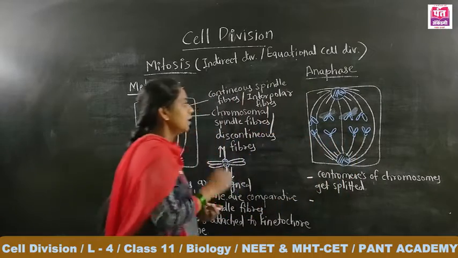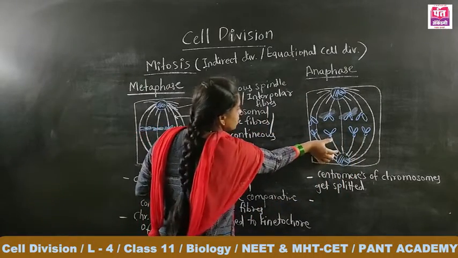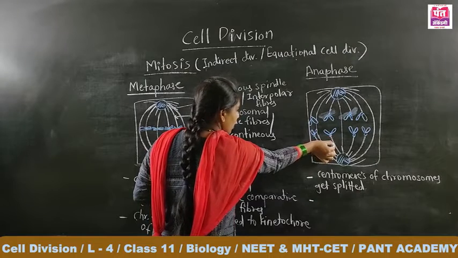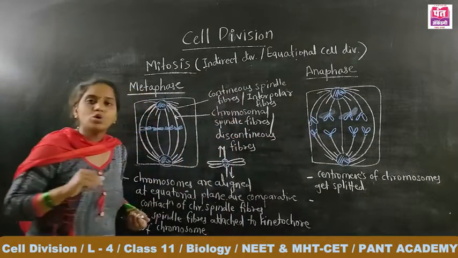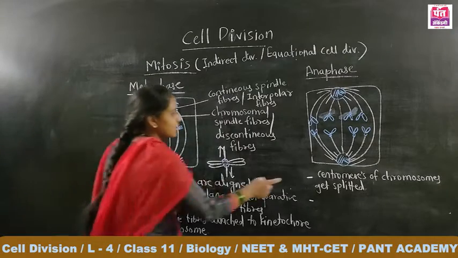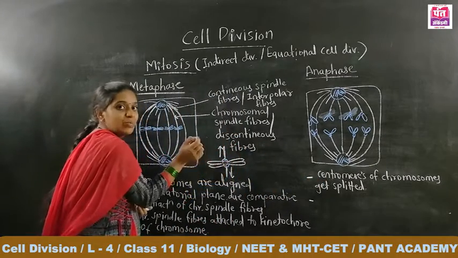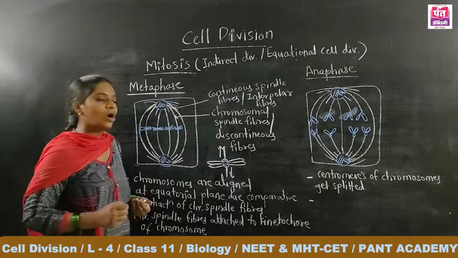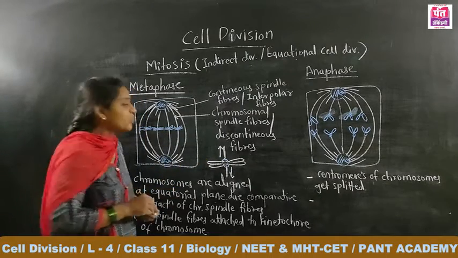Due to the contraction, that piece of the chromosomal spindle fiber contracts, and that piece also contracts. Due to that contraction, the centromere gets split, and due to the splitting of centromeres, the sister chromatids are also split.